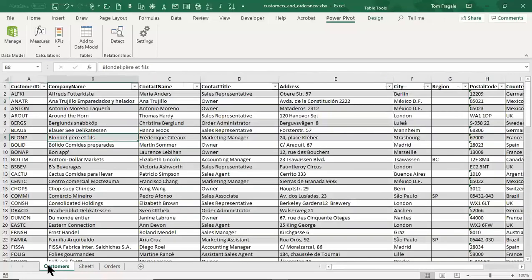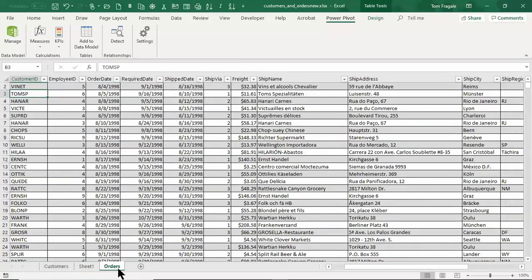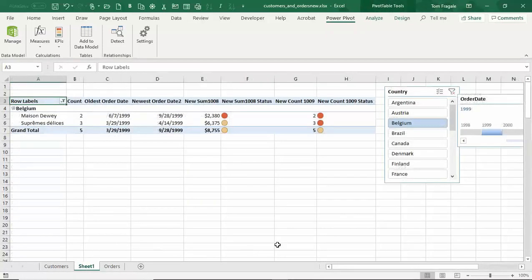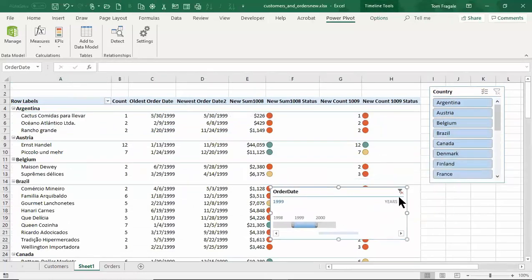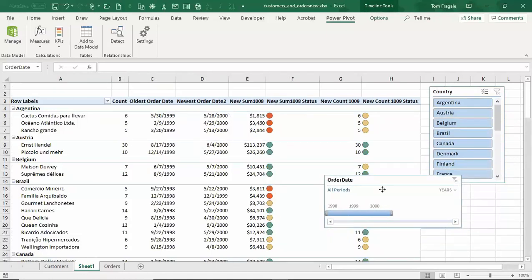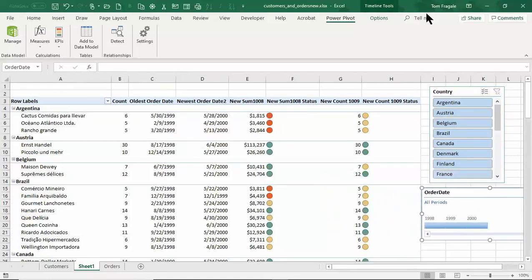So one of the benefits of the PowerPivot is we can make the pivot table for more than one table. As long as you can find a common field, you can make that relationship. Then another benefit of the PowerPivot, it has all the other benefits of the normal pivot table, like the slicer and the timeline. But then we can also add those new measures where you'll find a lot more calculations that you can't find anywhere else. And then we have the KPIs as well.